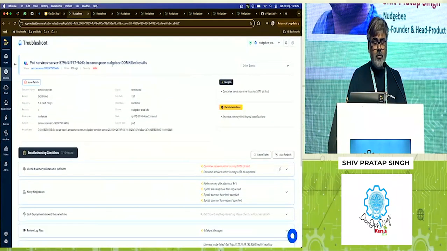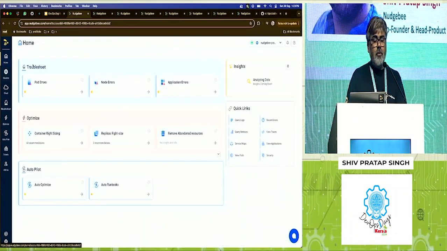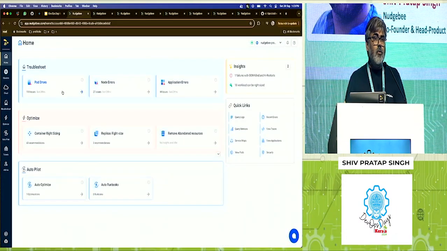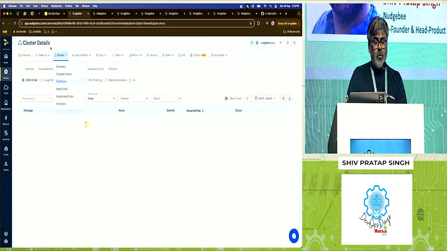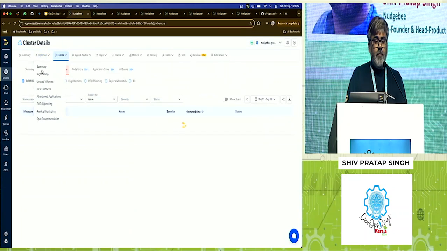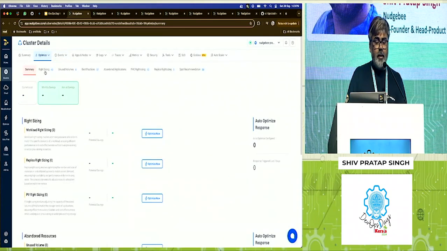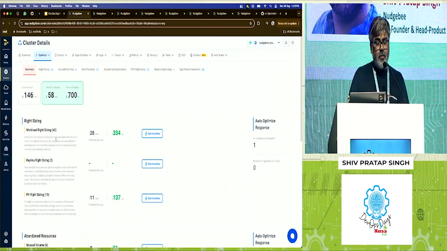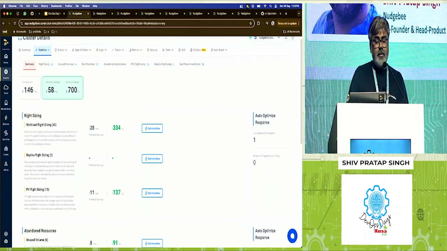There are more use cases of runbooks. So for example, you can configure runbooks to scale down your dev or QA environment maybe every night and then scale them up again every morning to reduce your cost, assuming people don't work at that time, right? Then there is a whole optimization layer where Nudgebee analyzes your current cluster, gives you a recommendation in terms of how much saving you can do, right? For example, this is my current cost.